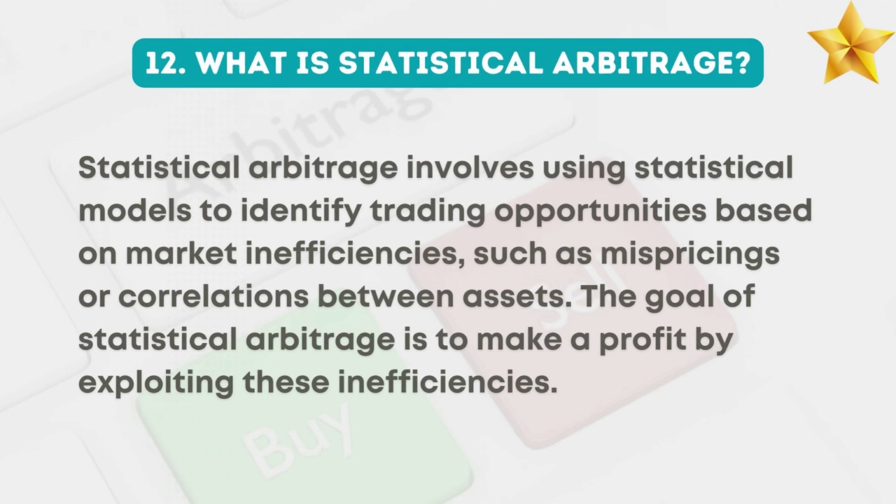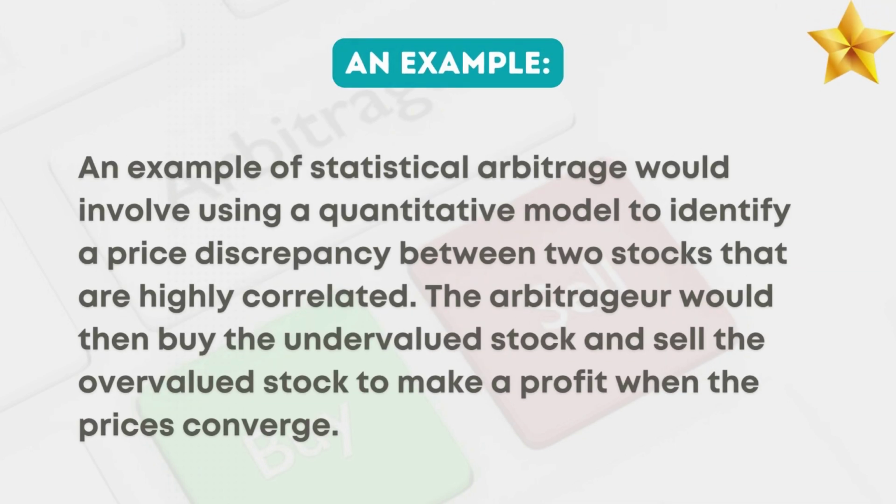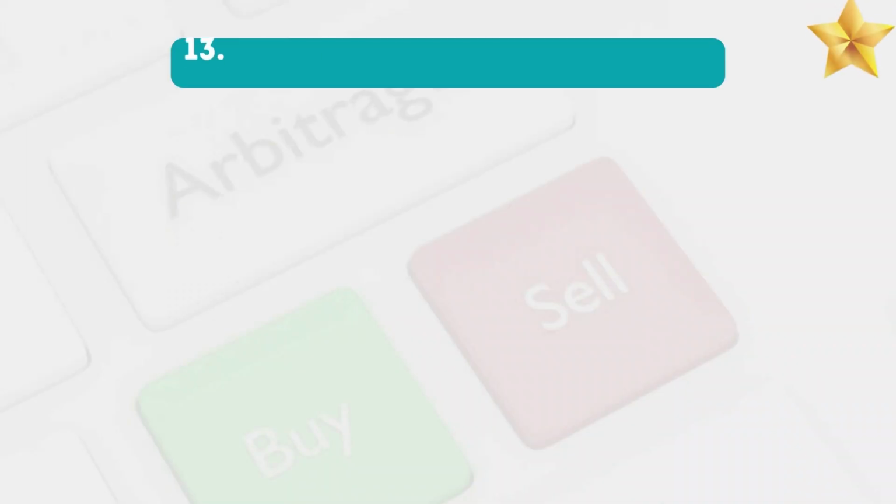12. What is statistical arbitrage? Statistical arbitrage involves using statistical models to identify trading opportunities based on market inefficiencies, such as mispricings or correlations between assets. The goal is to make a profit by exploiting these inefficiencies. An example would involve using a quantitative model to identify a price discrepancy between two stocks that are highly correlated. The arbitrageur would then buy the undervalued stock and sell the overvalued stock to make a profit when the prices converge.